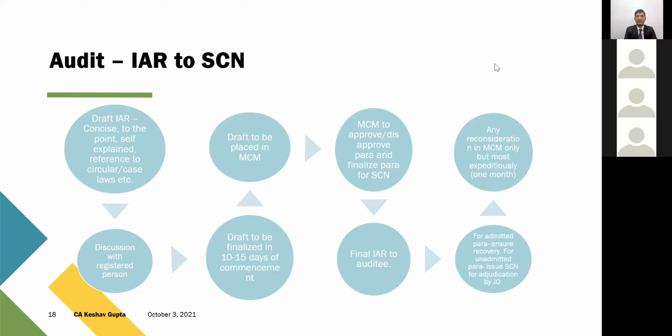And suppose your client has a case where the para has been approved in MCM, but you find that there were certain discrepancies, or maybe your reply was not considered, or maybe the audit team evaluated data in some different manner. These days it is more of a desk audit, because they have been given powers to do the audit in their office only. So in those desk audits, what happens? You send an Excel sheet to the department, and they evaluate it in a different fashion.